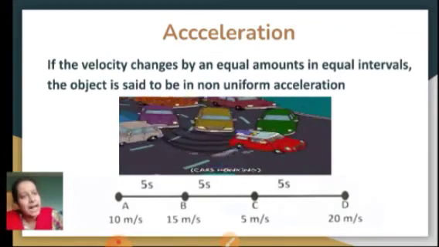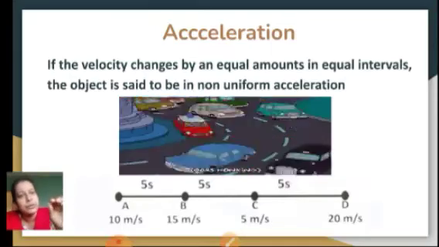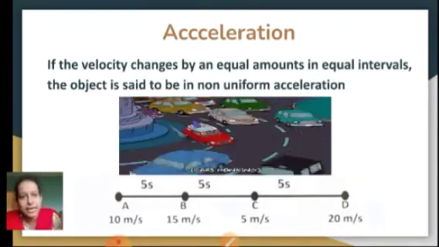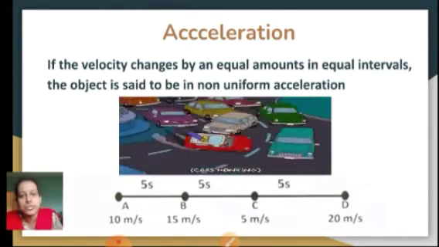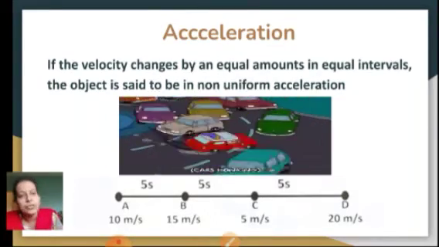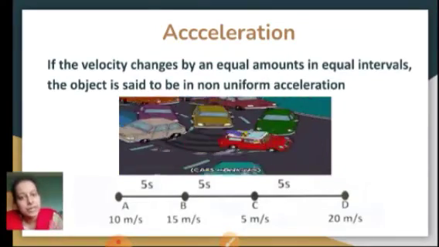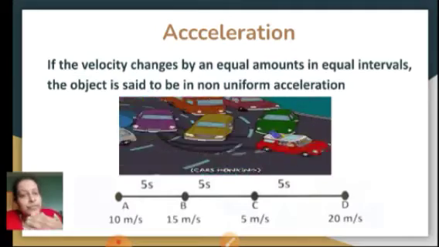After that you find there is a lot of traffic, or a traffic signal, so you put on the brake. Your velocity reduces and almost comes to 0 meters per second in the next 60 seconds. So where will you find this type of acceleration? In traffic. Non-uniform acceleration.